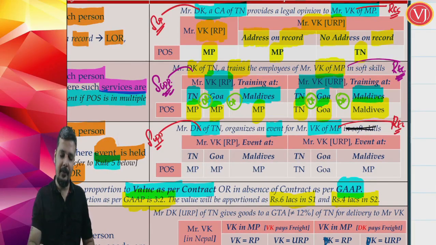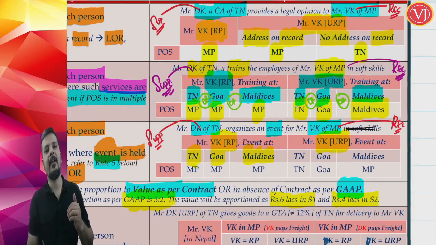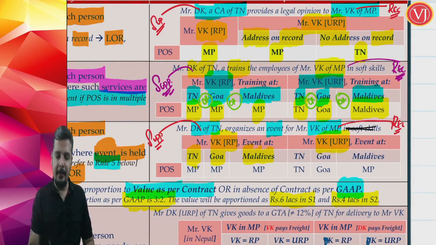Now assume two separate cases: VK is registered, VK is not registered. Friends, if VK is registered, whether the event takes place at Tamil Nadu, Goa or Maldives, whether in India or outside India, the place of supply is the location of such registered recipient, that is the location of Mr. VK, Madhya Pradesh.